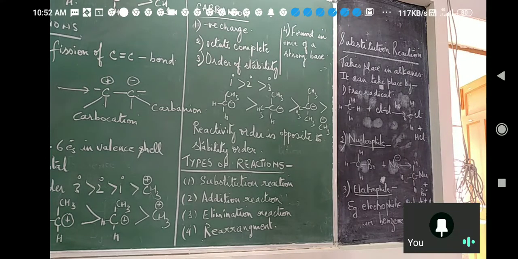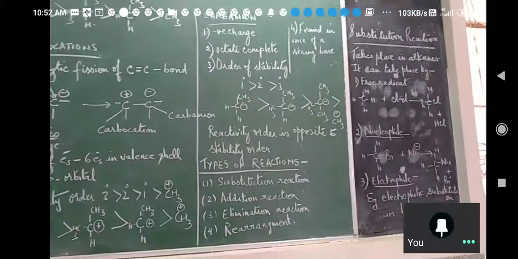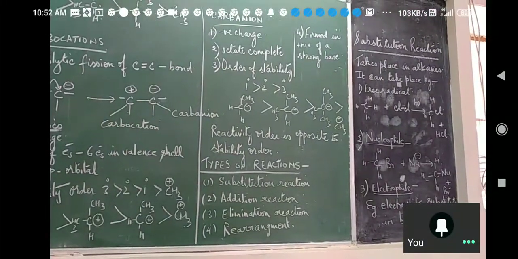Okay? So what is substitution reaction? It takes place in alkanes, means saturated hydrocarbons, in single bond. As I had told you, in alkanes the carbon-carbon bond is very strong, and the carbon-hydrogen bond is non-polar.